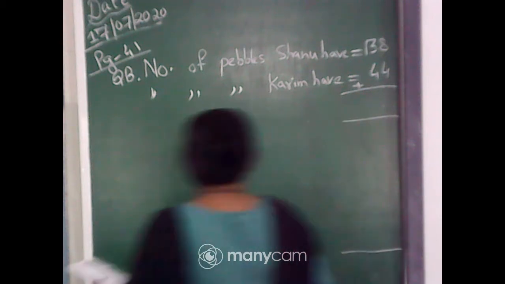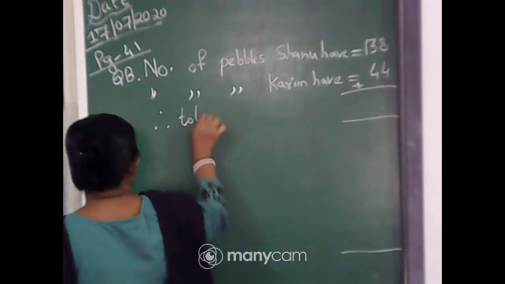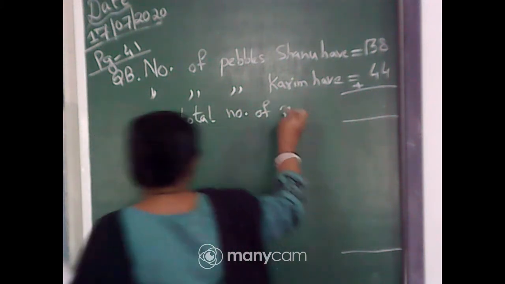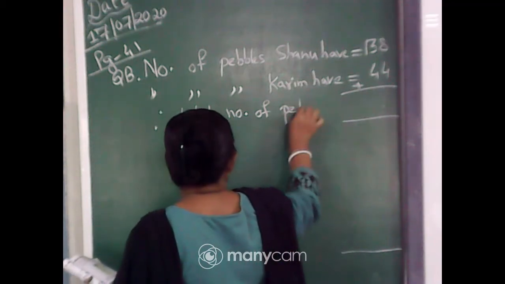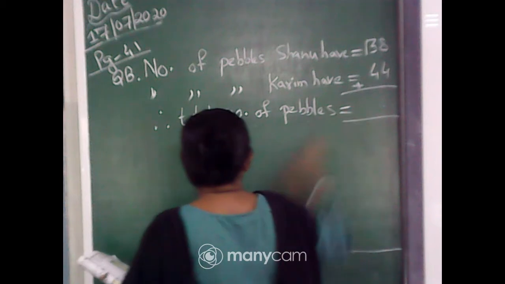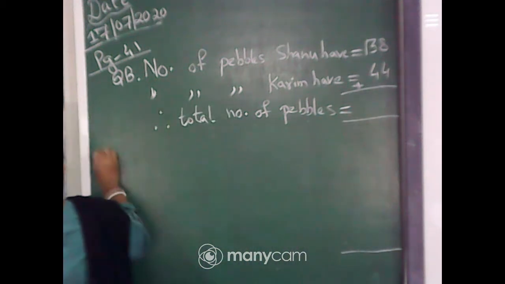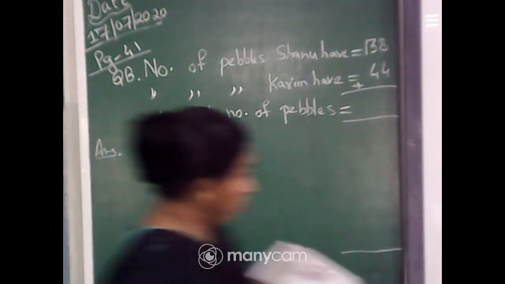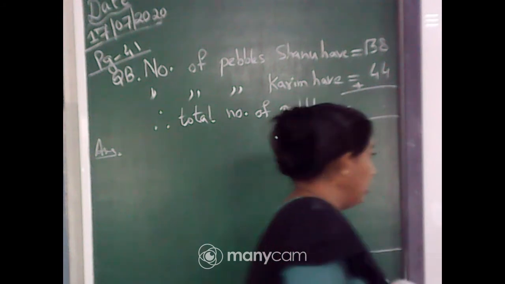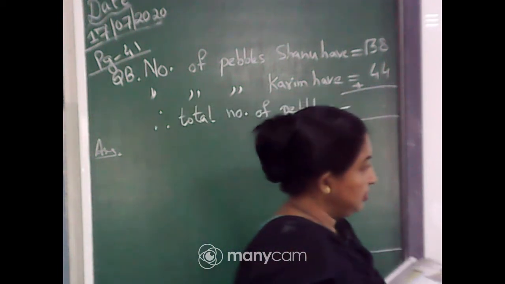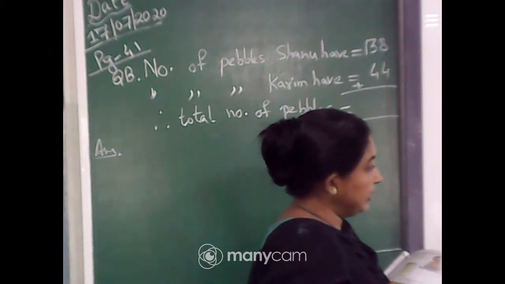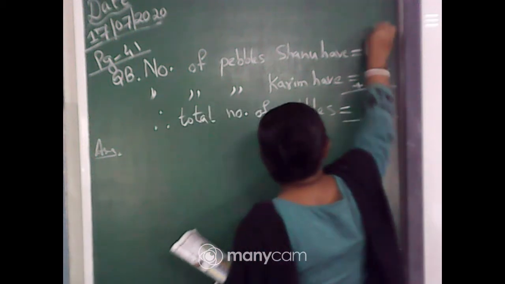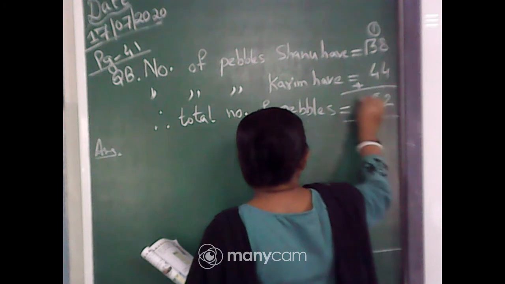Now you have to add, therefore total number of pebbles. Add and tell me what total number you are getting. Write in the chat box. Yes, it is 182. Very good. You all are answering correctly. 8 plus 4, 12, carry 1, 4 plus 4, 8, and 1.